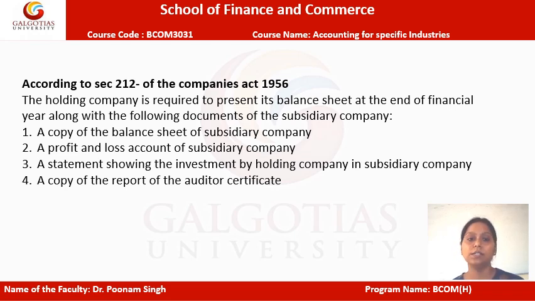So what are all these documents? Firstly, a copy of the balance sheet of subsidiary company is a must. Secondly, a profit and loss account of subsidiary company is also required in order to present. Now the third is a statement showing the investment by holding company in subsidiary company. That is also a must. Lastly, a copy of the auditor's report is required. So having the auditor's report is a must for the parent company.